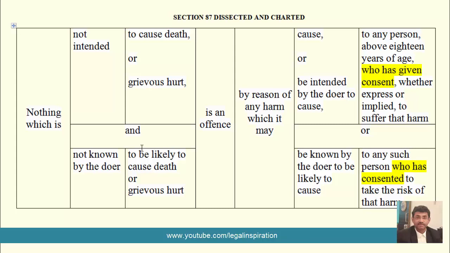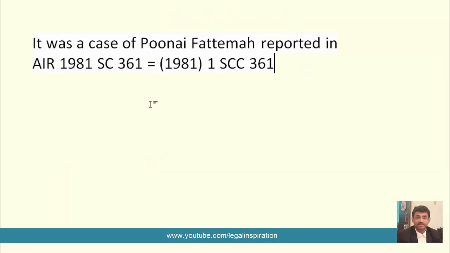The maximum that could be done was that consent could mitigate, to reduce the rigor of liability, and instead of holding the accused guilty of murder, he was held guilty of a lesser offense, that is culpable homicide not amounting to murder. You can note down this was a case of Unai Fatima, and it was reported in AIR 1981 Supreme Court 361, which is equivalent to this citation.